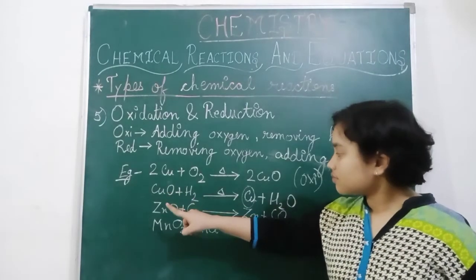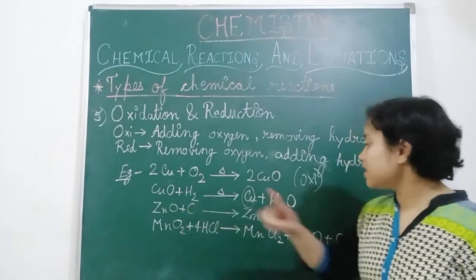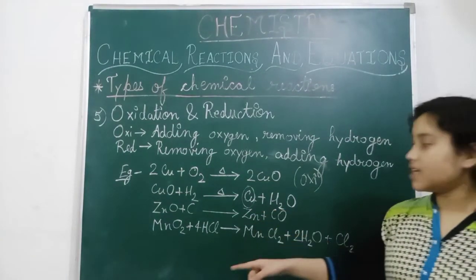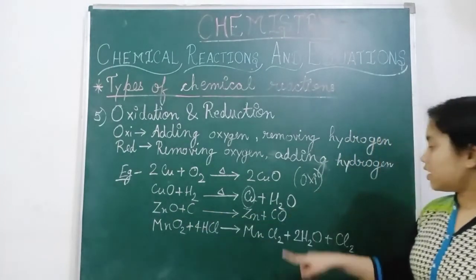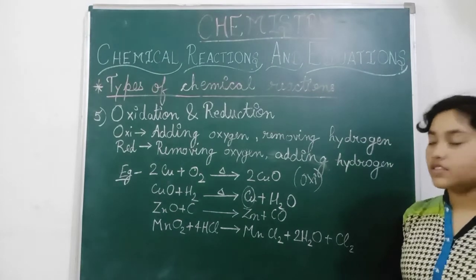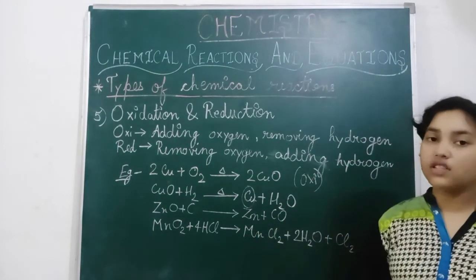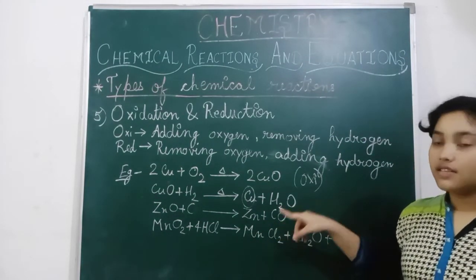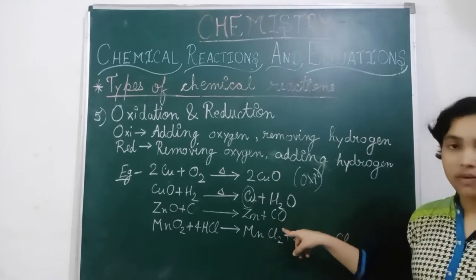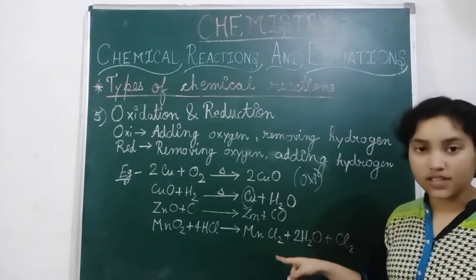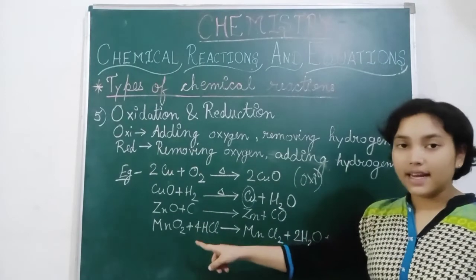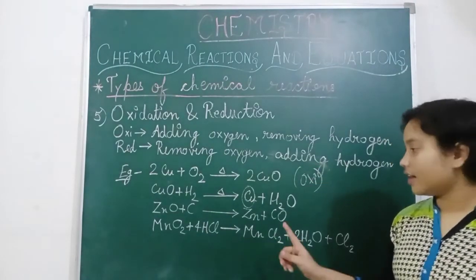So in ZnO, oxygen is now removed from Zn, means zinc, and carbon is added with oxygen to form carbon monoxide. So that is why carbon monoxide is oxidizing, and Zn, means zinc, is reducing.